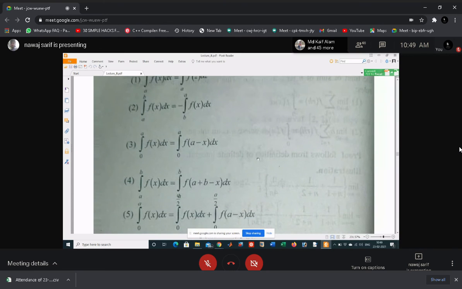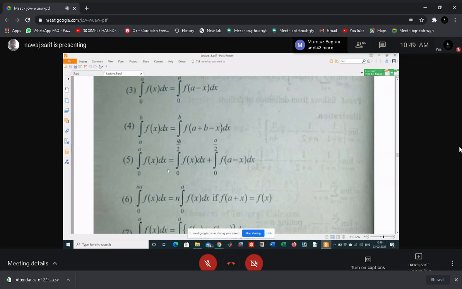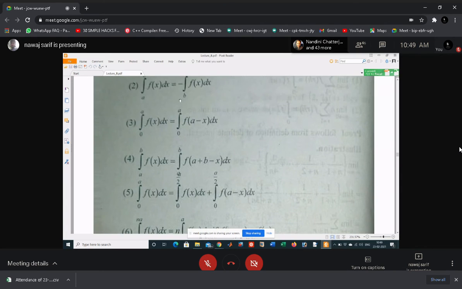Another property is integral a to b f(x) dx can be written as integral a to b f(a plus b minus x) dx. This is also true. Now integral 0 to a f(x) dx also can be written as integral 0 to a by 2 f(x) dx plus integral 0 to a by 2 f(a minus x) dx. These are just the properties of integration. Just try to remember all these properties.